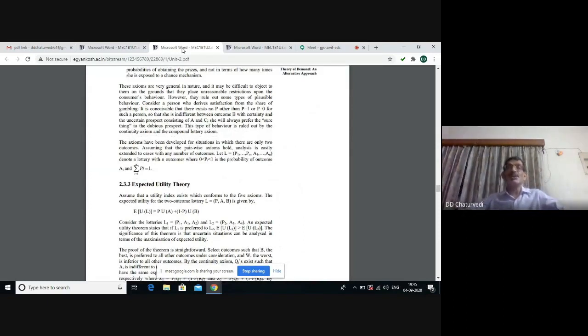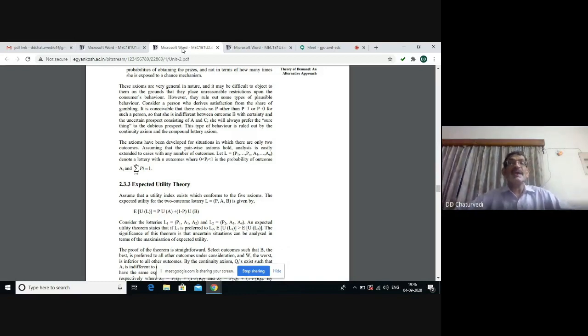Whenever we use the concept of risk, we use the concept of expected utility, we use the concept of probabilities, and we all know that the sum of the probabilities is always equal to 1. And here we have the formula for expected utility, where we have two possible outcomes in the lottery. P implies the probability that a particular outcome occurs. 1 minus P means that the outcome doesn't come.